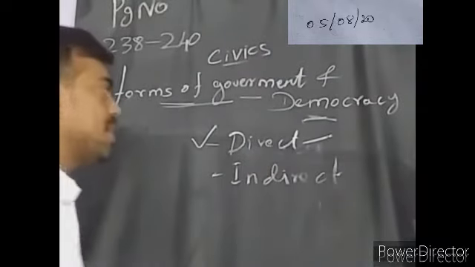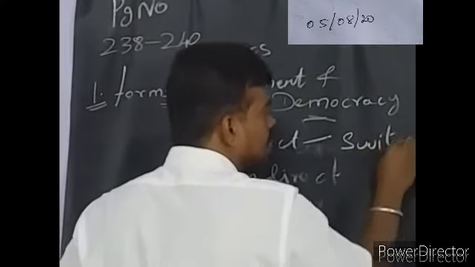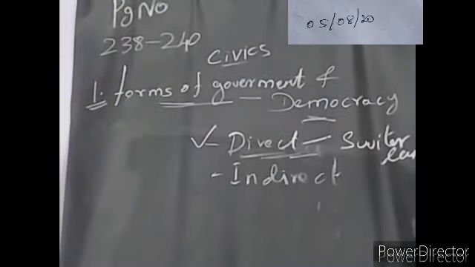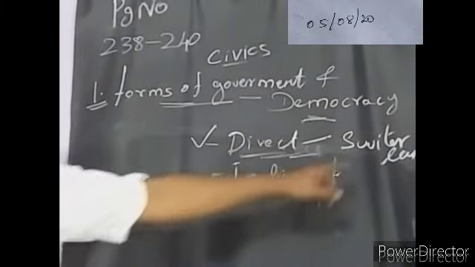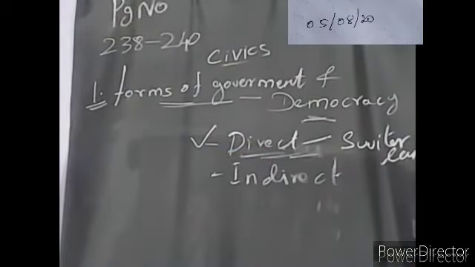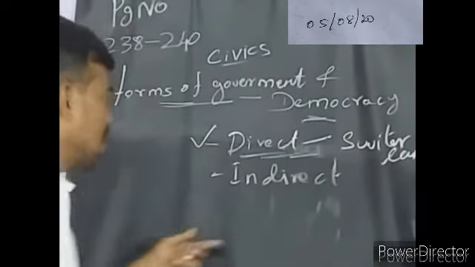It happens in Switzerland. In Switzerland, they follow direct democracy only. The decision making and problem solving is discussed by the people directly.